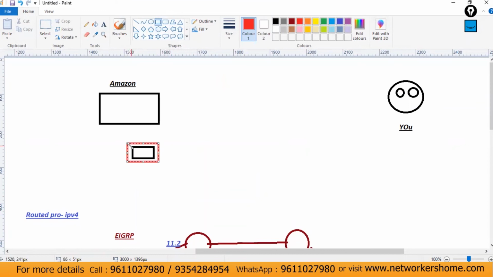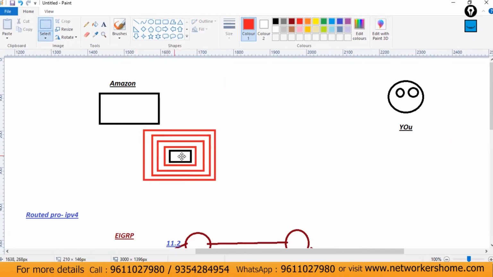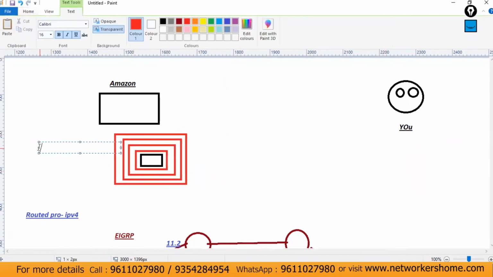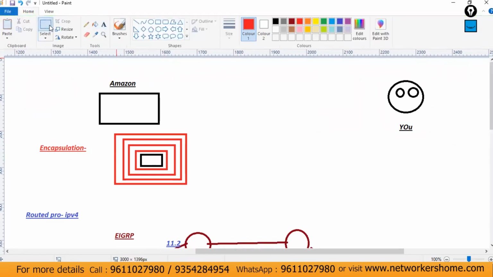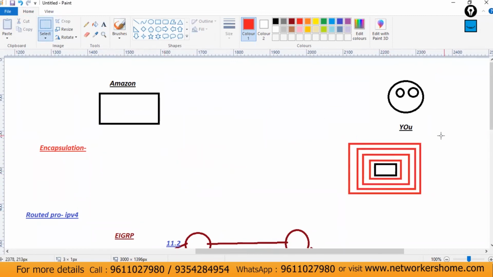This is the first layer of packing, then the second layer, then the third layer, then the fourth layer. So different packing, and after that, they will deliver the data to the other side. When Amazon performs this kind of packing, that concept is known as encapsulation. And after that, this parcel will be transmitted to you, and who will take this packet from Amazon to you?